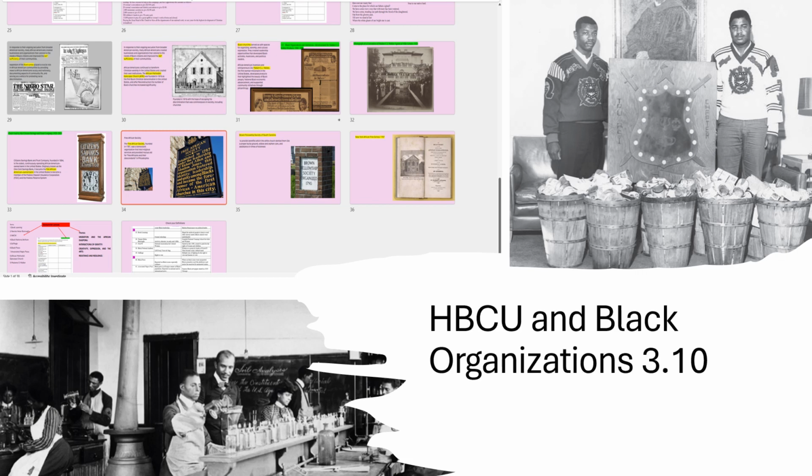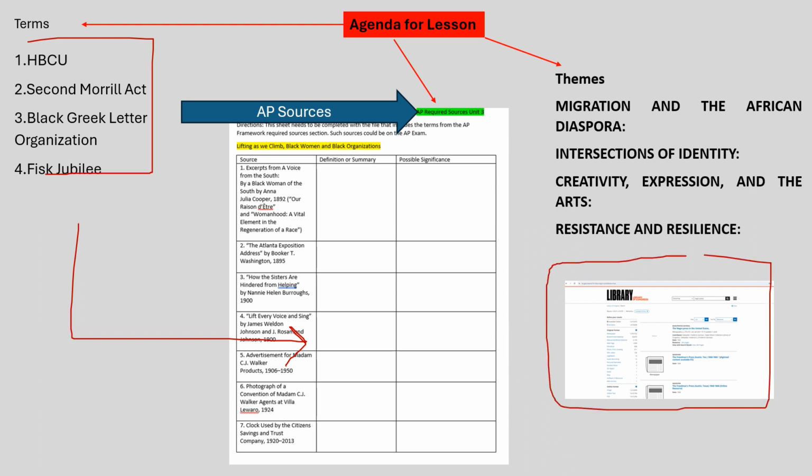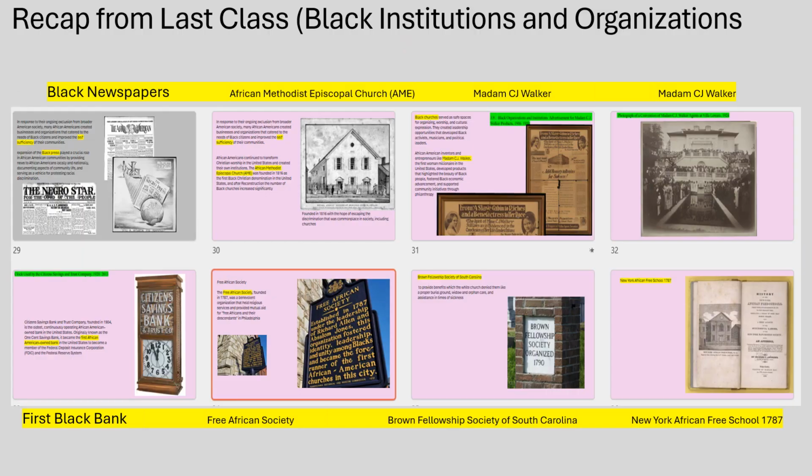Today's class is going to focus on historically black colleges and black organizations that were trying to change the circumstances for African Americans in the early 1900s. At the end of this class, you want to be able to define these terms here, as well as analyze the sources using the worksheet for primary source documents. And we are going to spend some time looking at the Library of Congress database to see which kind of sources we could find based on today's class.